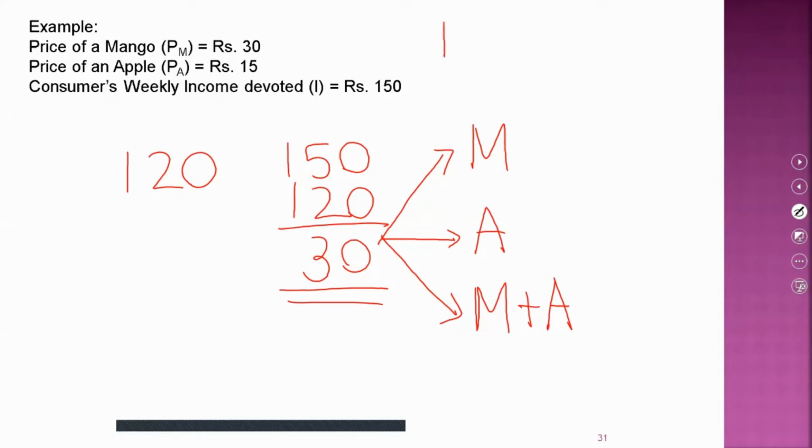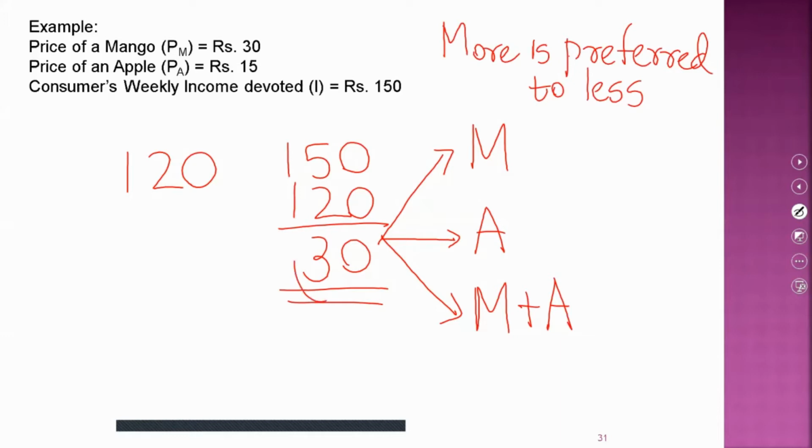So the more-is-preferred-to-less property says a rational consumer always prefers more amounts of commodities to less amounts of commodities. If this consumer is not spending this 30 rupees, the person will not be able to increase the consumption of mangoes or apples or both mangoes and apples.